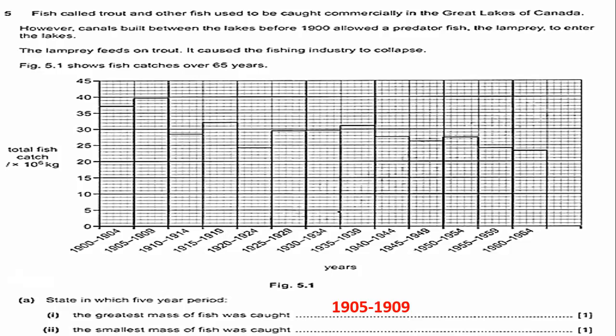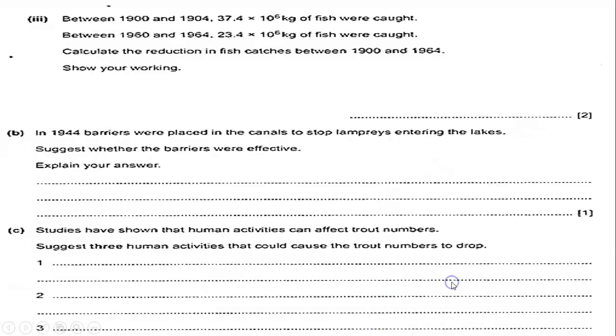State at which 5 years period the greatest mass of fish was caught. Okay, it is 1905 to 1909. You see here, this is the highest number of fish that was caught ever. The smallest mass of fish caught. Again, you will look at the graph and you will see the smallest one. It's 1960 to 1964, which is the most recent one.